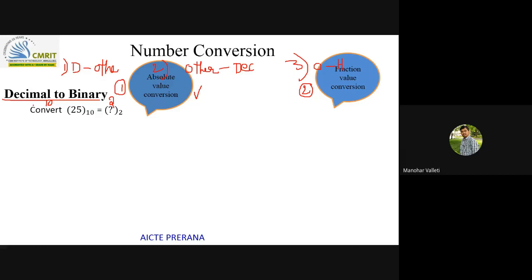First we will see absolute value conversion. To convert 25 to binary, what is the procedure? You need to divide this 25 by the radix of the binary system, radix 2. After dividing 25 by 2, you need to write the quotient here and the remainder here, like that. If you keep on doing this, until when do you have to do it? Until the quotient is less than the radix.